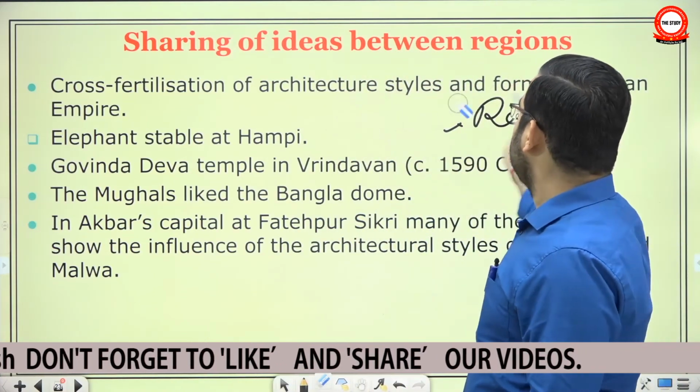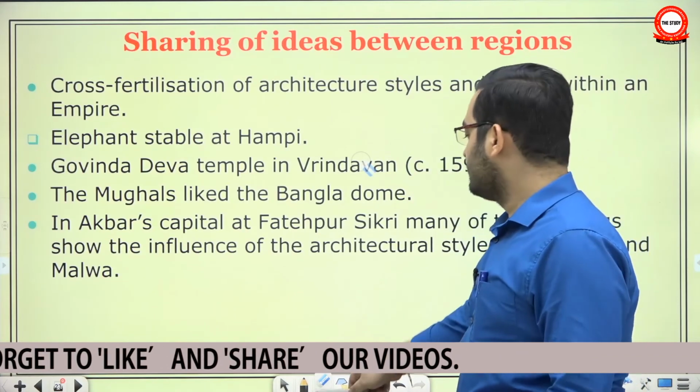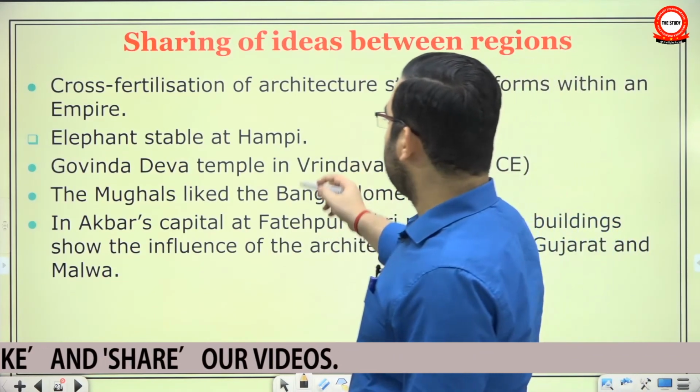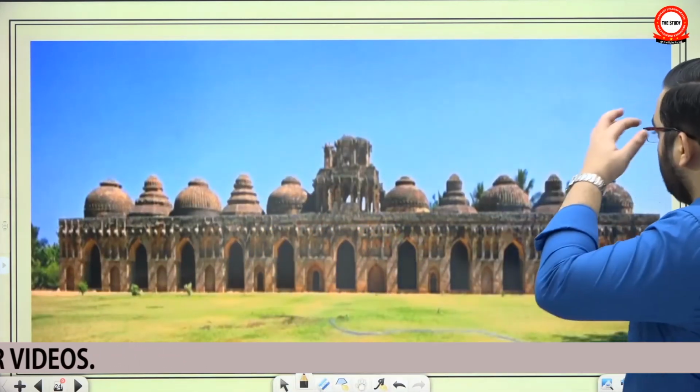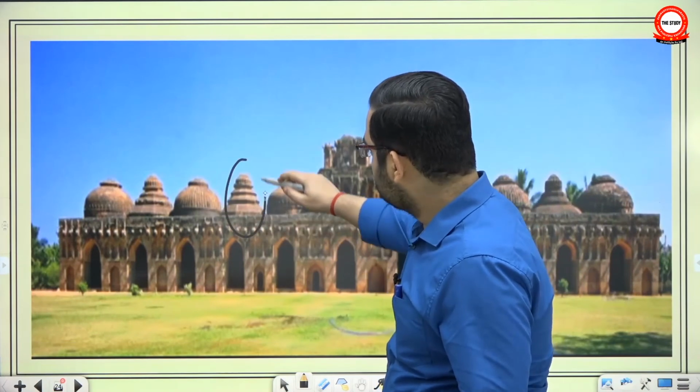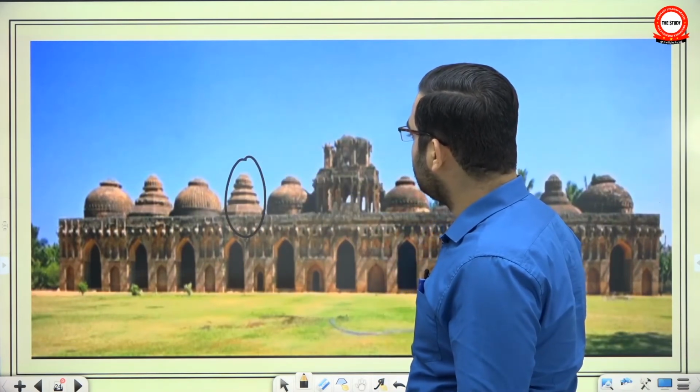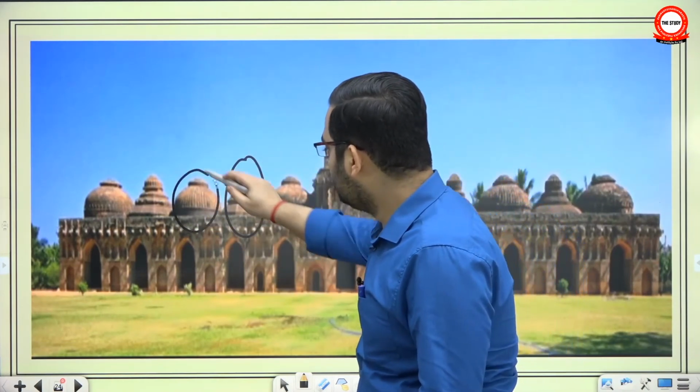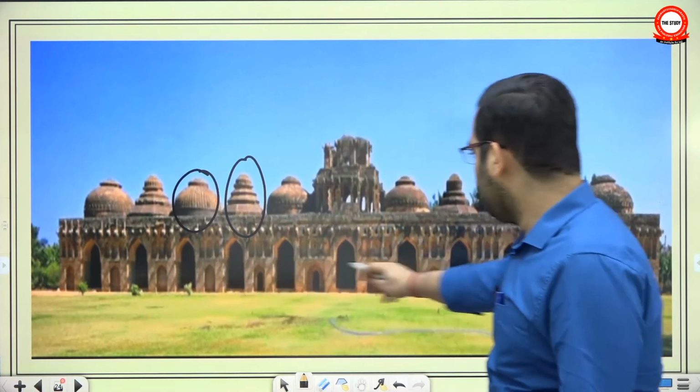Cross-fertilization of styles and forms within an empire. First example is the Elephant Stable at Hampi. This is Hampi, the capital of Vijayanagar. Now you see, this appears like the Shikhar or Viman, but this appears like a tomb. You have this frame of arches.